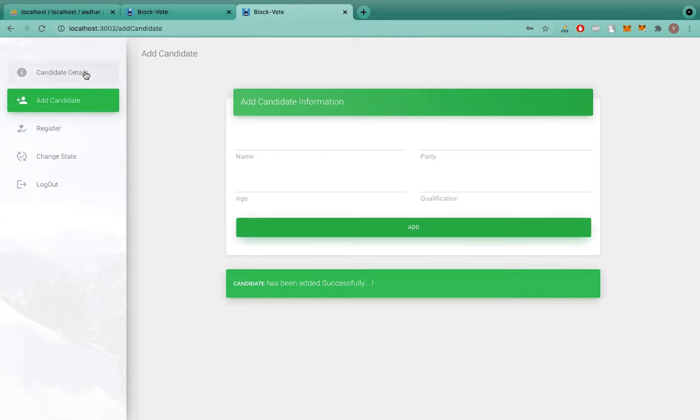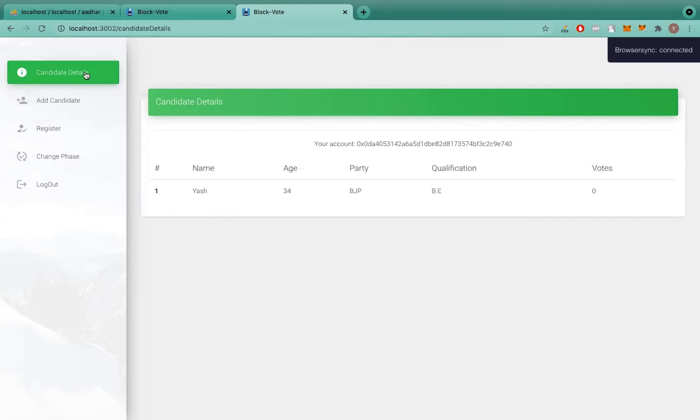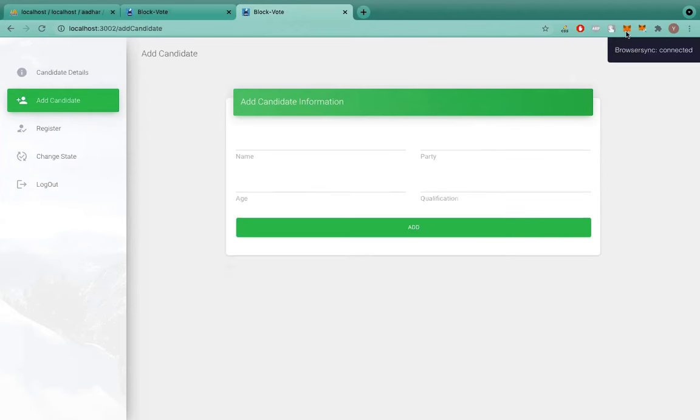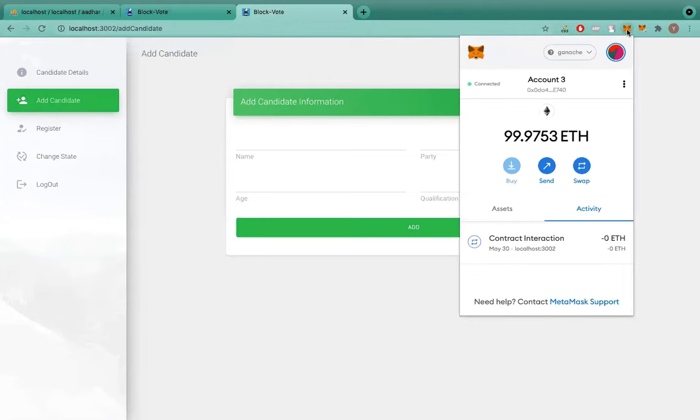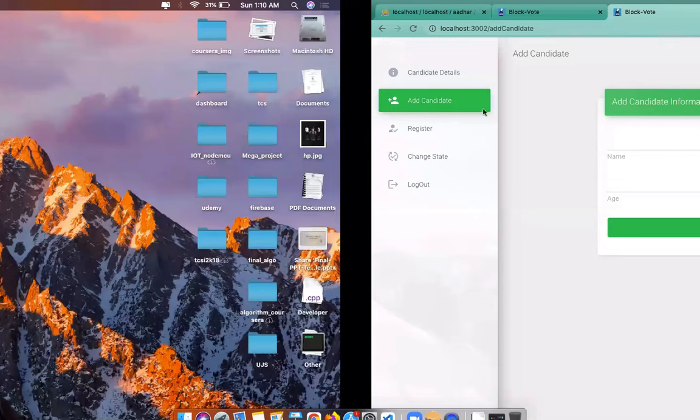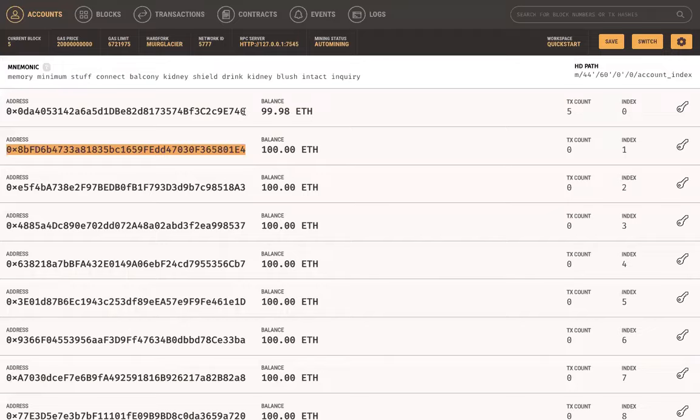Now to confirm that, we will go to the candidate details section and I will see the candidate that I have currently added. Now to cross verify this, let's say the account I connected was the account. You can see the last three digits, and in Ganache you can see the last three digits 740 and 740. So I am using the first account, which was the admin's account, right?